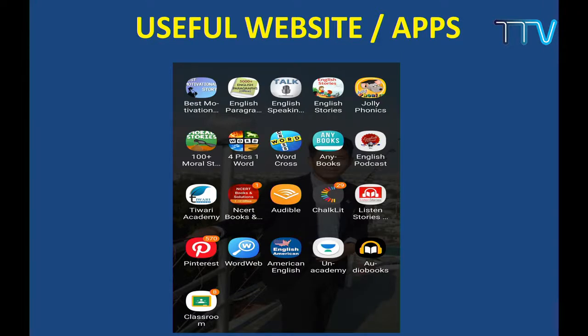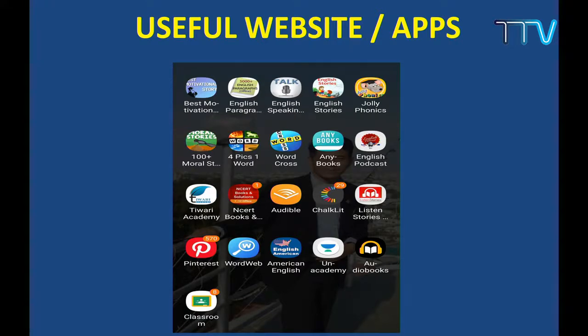Okay, we have got 4 picks in one word, or word cross, any books you can read. Okay, and then I've got podcasts. I think I've got only 1 or 2. Okay, podcasts. So English podcasts you can listen. And now, if you are interested in listening to Tibetan podcasts, we have got a few Tibetan podcasts you can listen. Okay, yes. So this is English podcast, and then we have got Tiwari Academy.